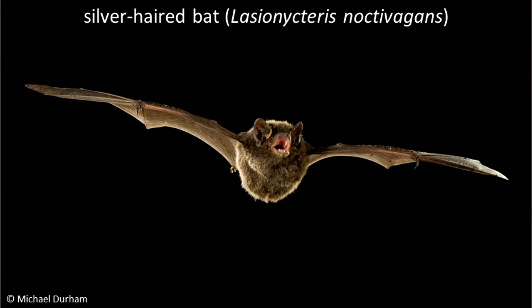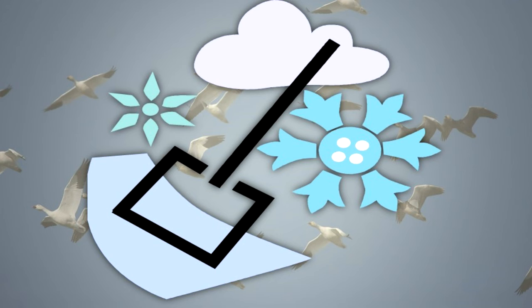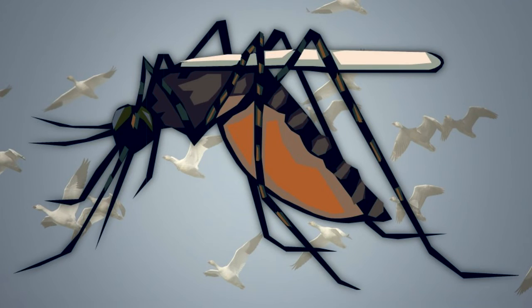The silver-haired bat is mainly found in Illinois during its migration to and from the northern United States and southern Canada. Not all bat species in the state migrate, however. Some bats have adapted to winter by hibernating in caves and other locations. Bat species migrate or hibernate due to the lack of their food source, flying insects.